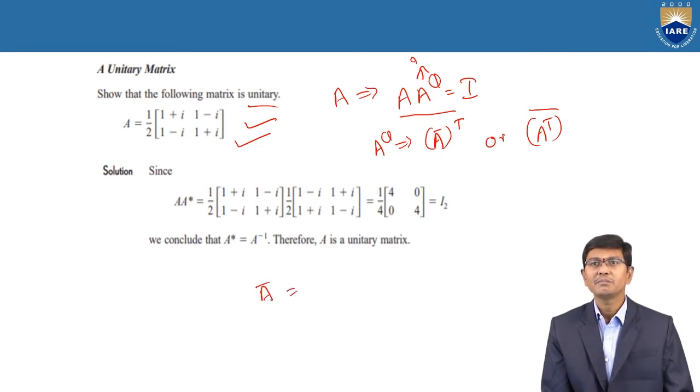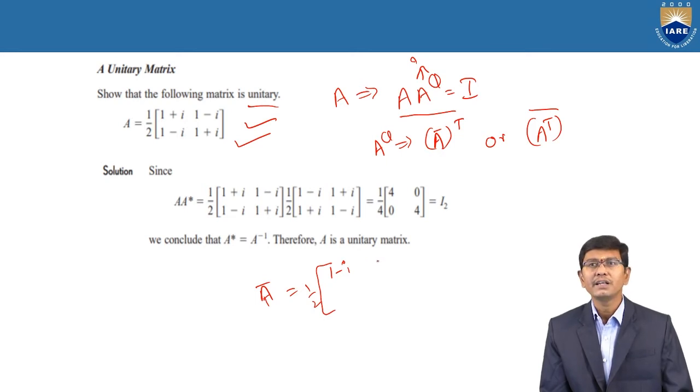That conjugate is nothing but interchanging plus with minus, and minus with plus, in the coefficient of i. Here A is 1 by 2 into the matrix whose first element is 1 plus i. By applying the conjugate, we change it to 1 minus i, and the second value, which is 1 minus i.